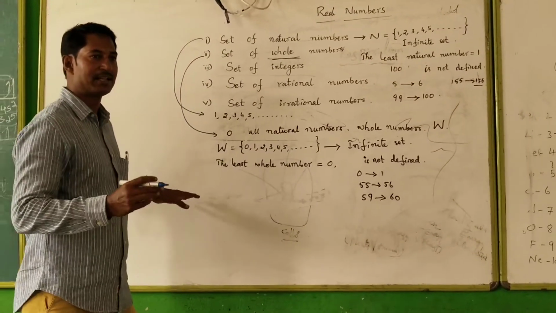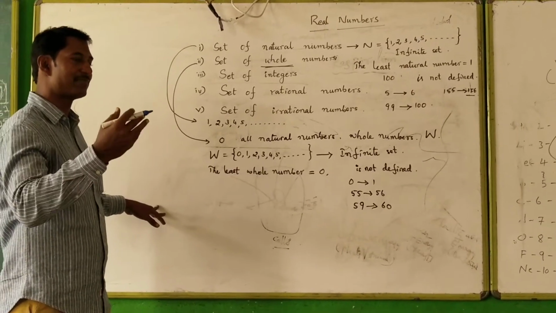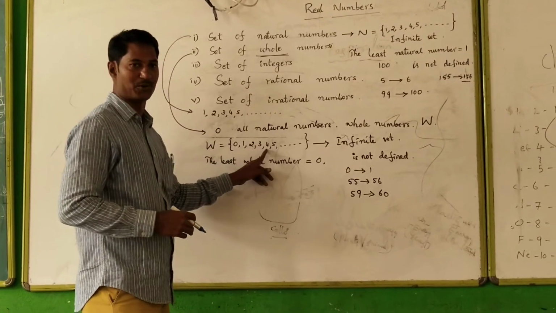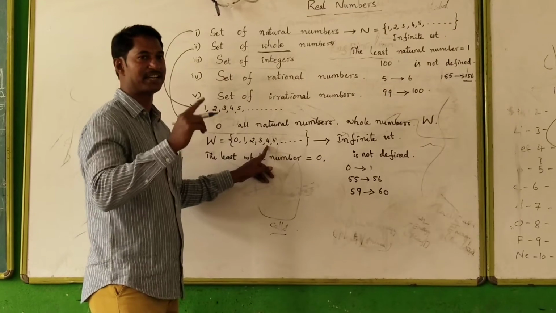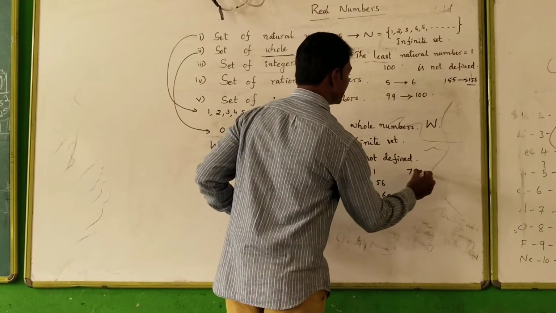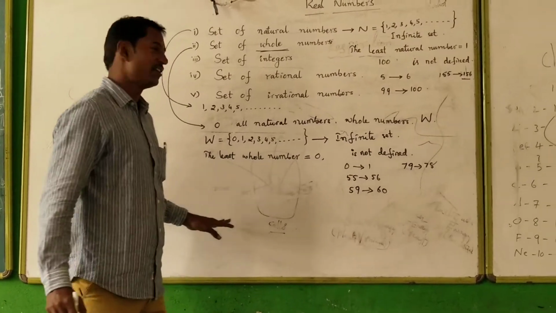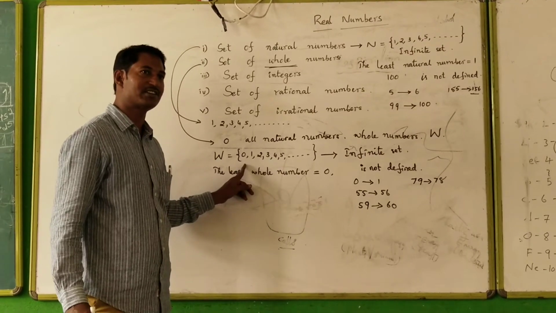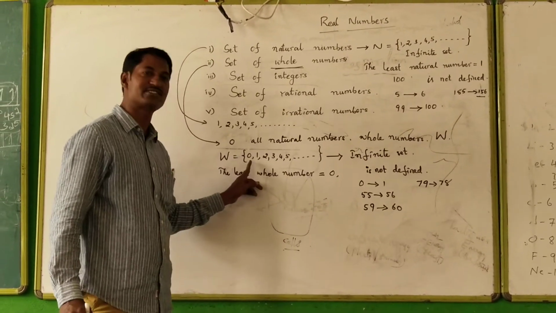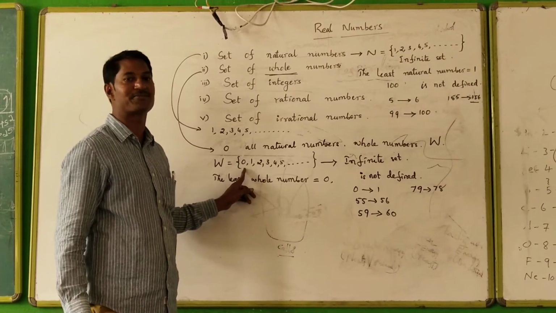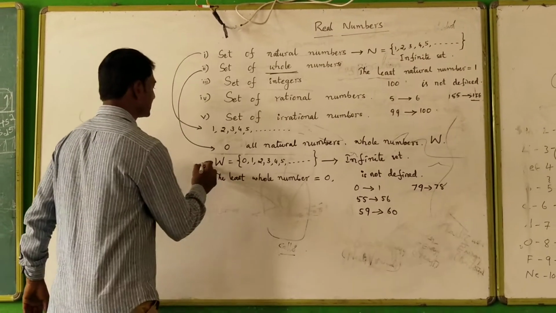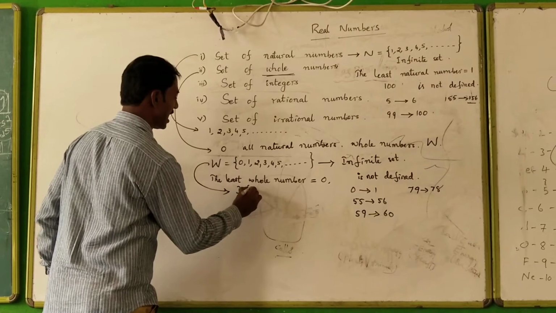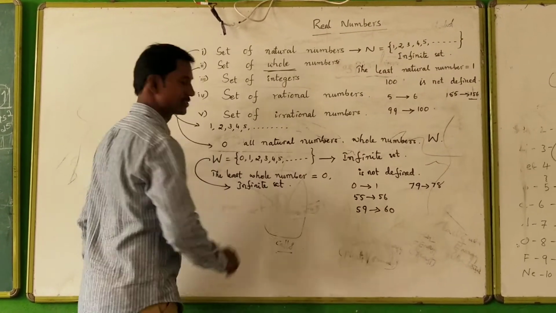As we know, predecessor, the term, otherwise the number that comes before, is said to be predecessor. Predecessor of 5 is 4. Predecessor of 100 is 99. Predecessor of 79 is 78. Here predecessor of 0 is not defined in the set of whole numbers, because the first number of W is 0, therefore its predecessor is not defined. Here it consists of infinite number of numbers, therefore it is also an infinite set.